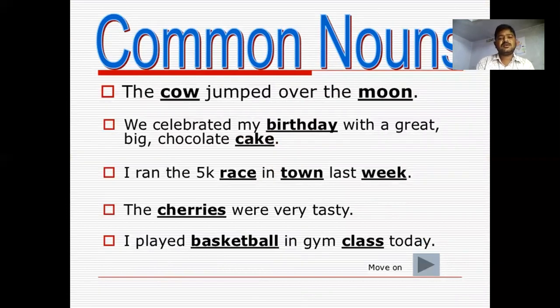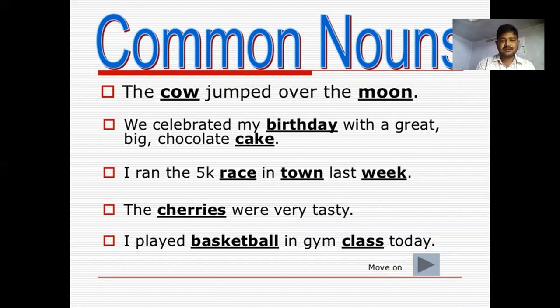Then go through the common nouns. The cow jumped over the moon. Here, cow is a common noun, and the cow cannot have a specific name, so it cannot be treated as a proper noun. And the moon is also treated as a common noun.